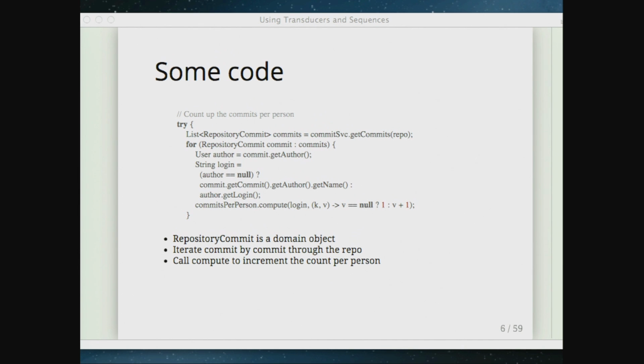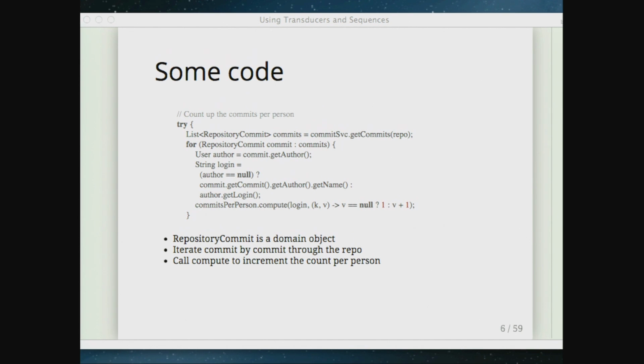And so what I'm doing is instead of getting the user, I'll just go look up the actual author that the commit listed here. And then I'm using a method that was added in Java 8, this compute method that lets you actually say, in this map for the key here, login, apply this function to the value and replace the value with the new value you create.